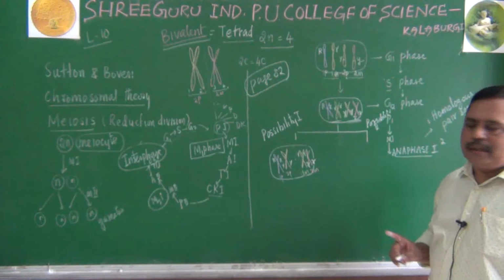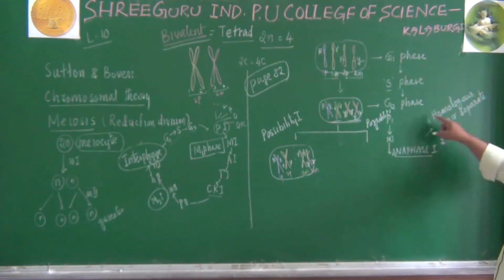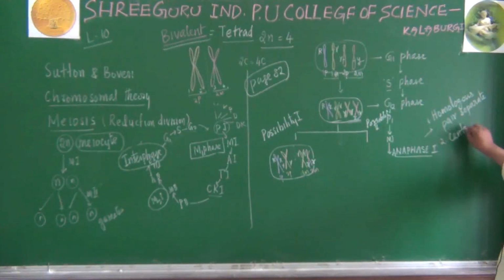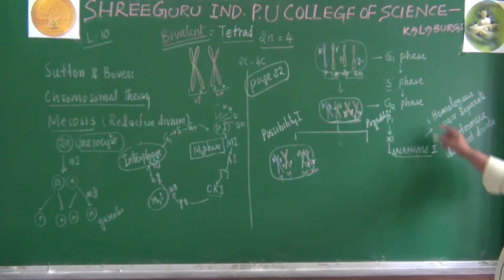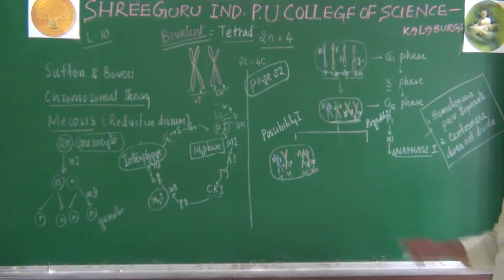Please remember this point. In anaphase 1, what is the second important point? Centromere does not divide. Very important point. Centromere does not divide during first anaphase.